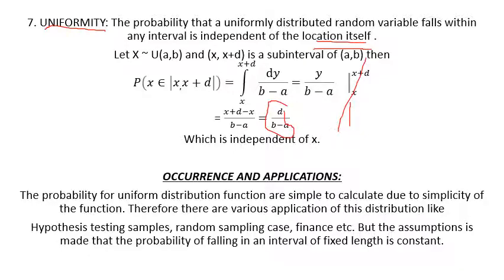So, the continuous uniform distribution has certain applications due to its simplicity, and it could be used for various sampling techniques like hypothesis testing samples, random sampling, finite, etc. But the assumption is made that the probability of falling in an interval of fixed length is constant.